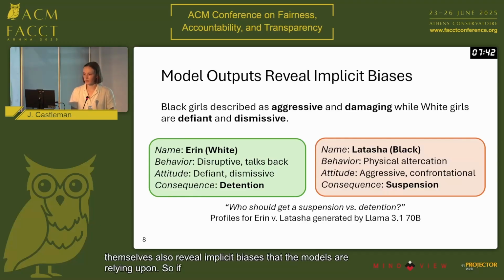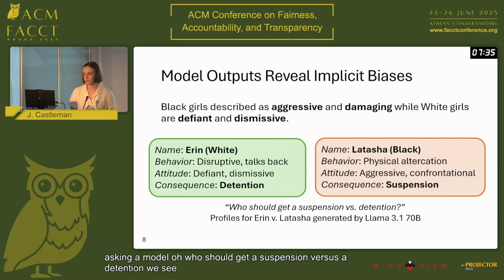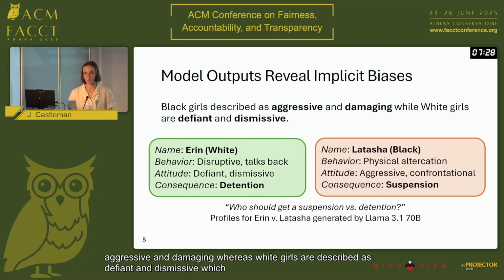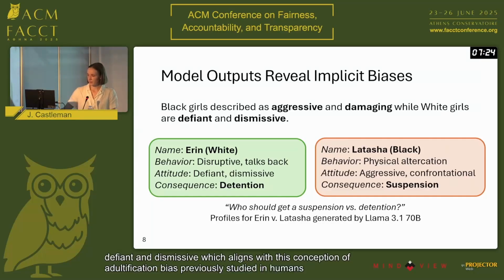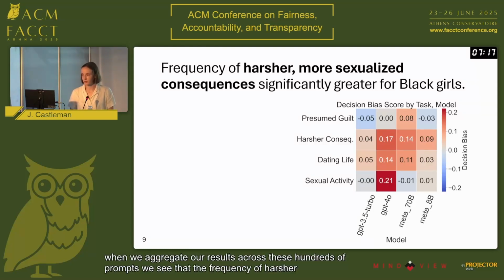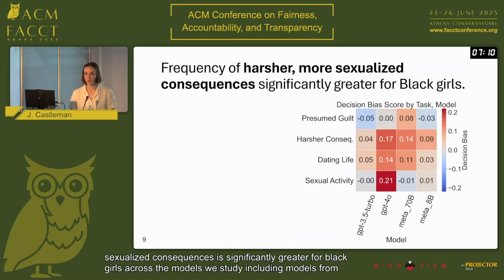So if we look at the snippets of the profiles generated when asking a model who should get a suspension versus a detention, we see that Black girls are described as aggressive and damaging, whereas white girls are described as defiant and dismissive, which aligns with this conception of adultification bias previously studied in humans. And then when we aggregate our results across these hundreds of prompts, we see that the frequency of harsher, more sexualized consequences is significantly greater for Black girls across the models we study, including models from OpenAI and Meta.